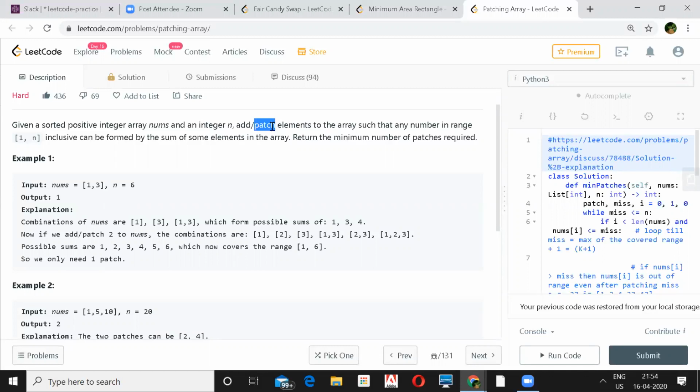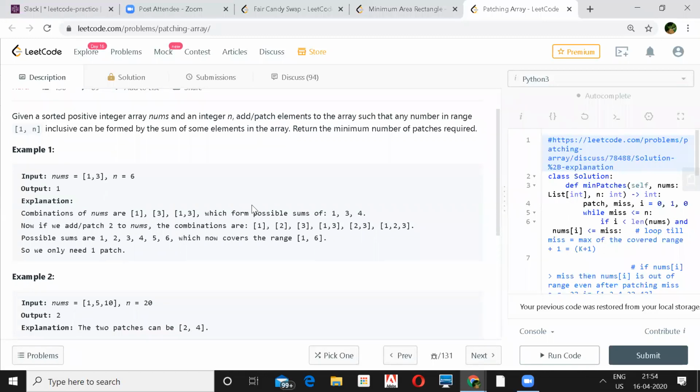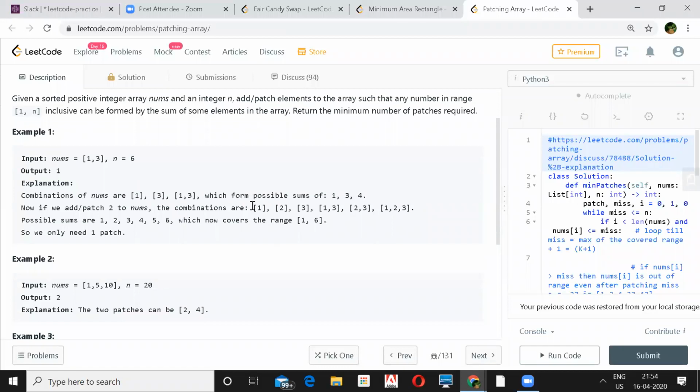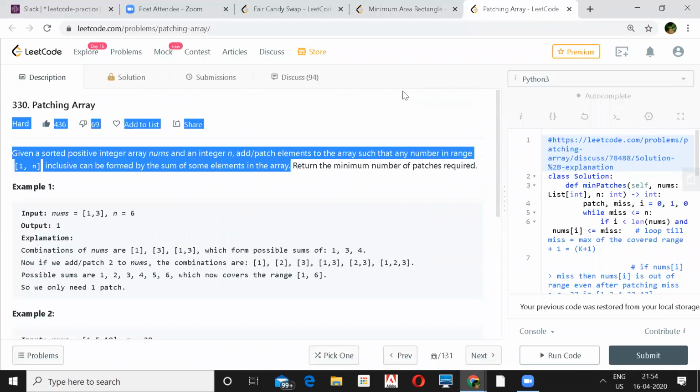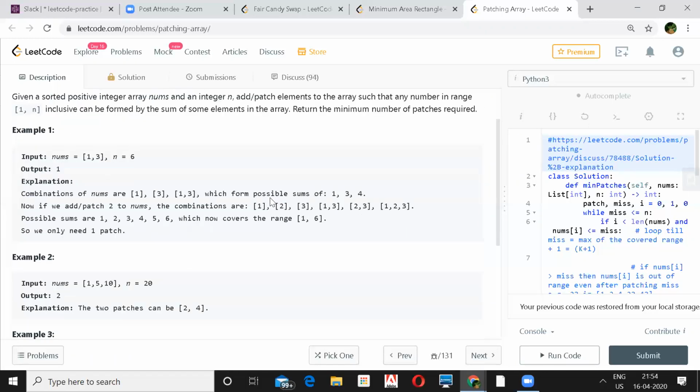But see, Shashank, the way you are saying, you take 2 and then you form a set for all the numbers, and then you find if there are some missing, and then you go for the 4, because you don't want to add another patch or another number unnecessarily. It should not be redundant. You have to find the minimum one. So the way you start is you start from 1. But 1 is there in the second example, so you don't add that.